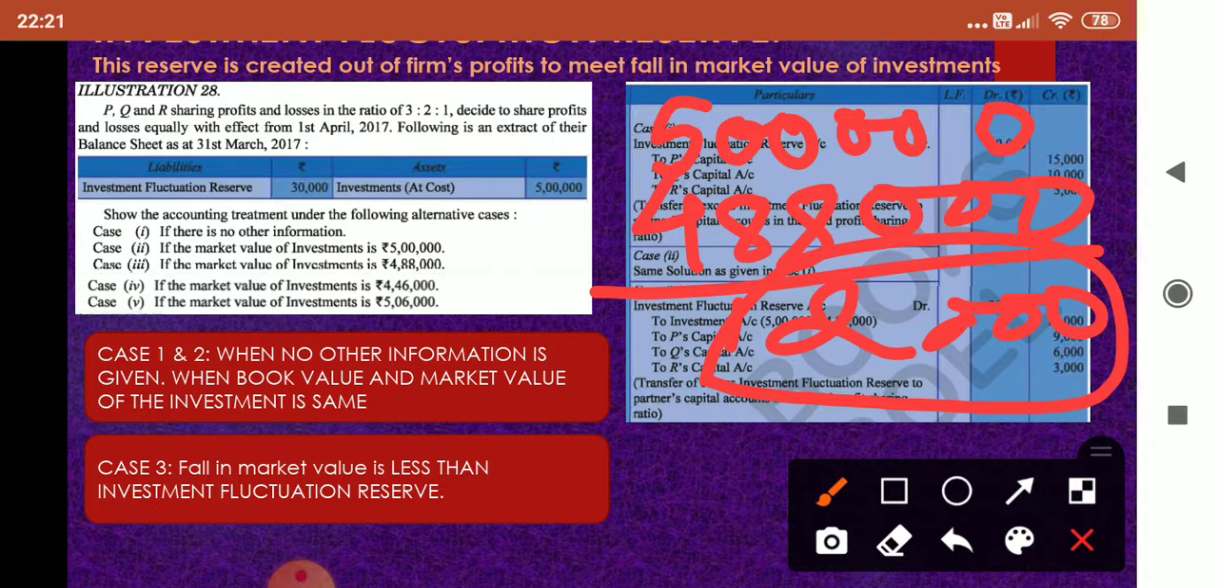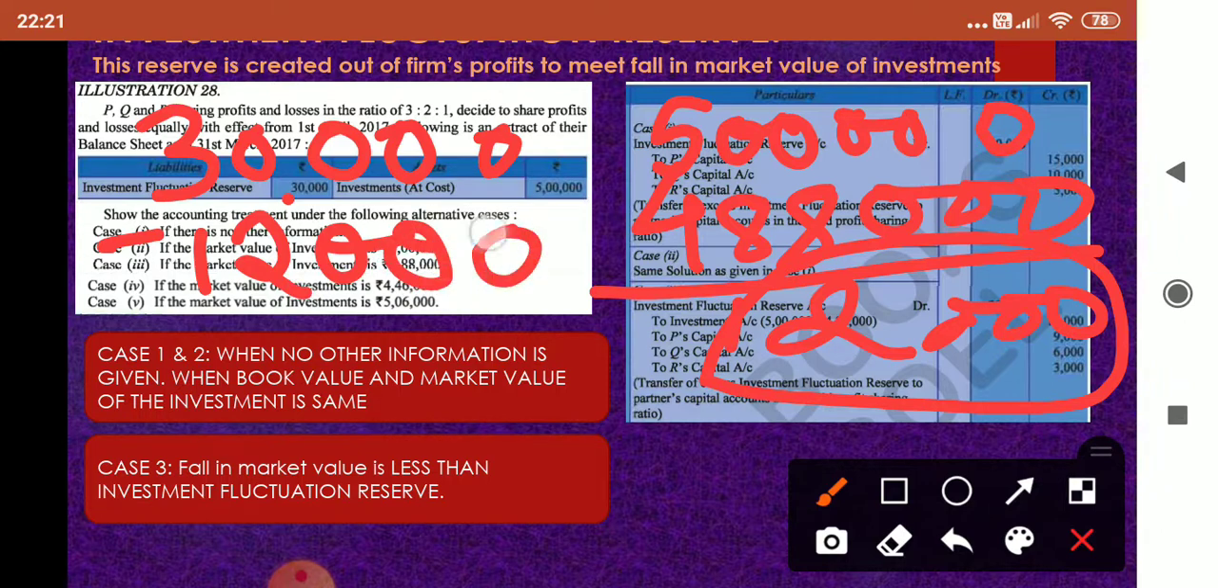But in order to compensate this loss, we have a reserve of 30,000. So what we have to do? We have to reduce the loss from the reserve. 30,000 minus 12,000. What do you get? 18,000. Am I right? Yes, 18,000. This 18,000 will be distributed among old partners in old ratio.